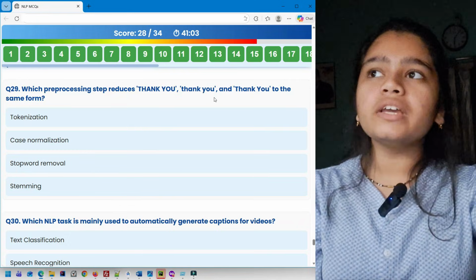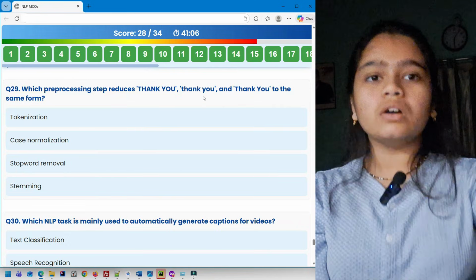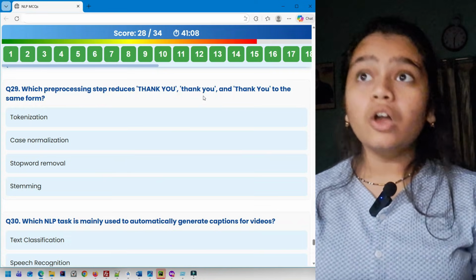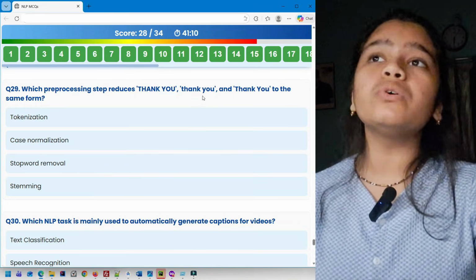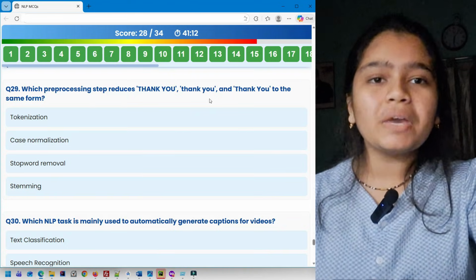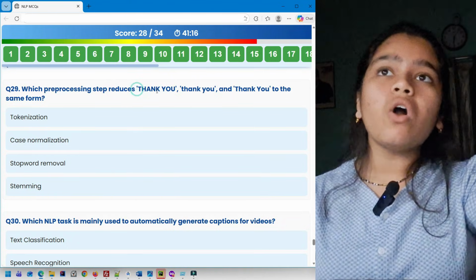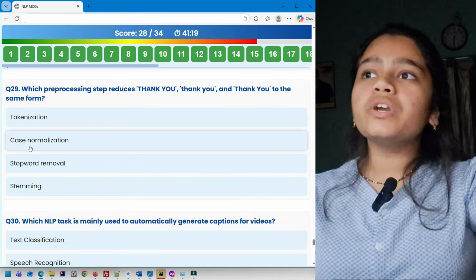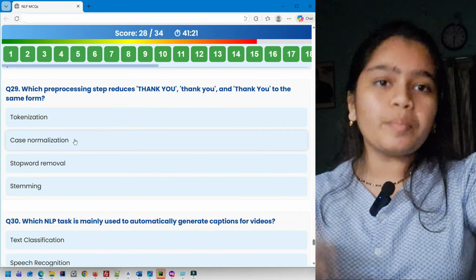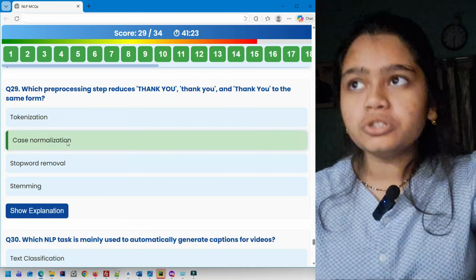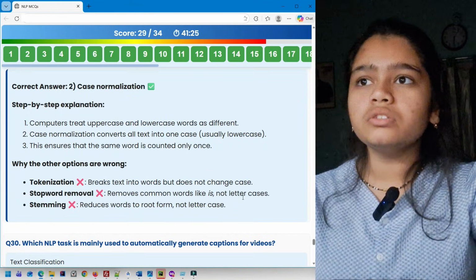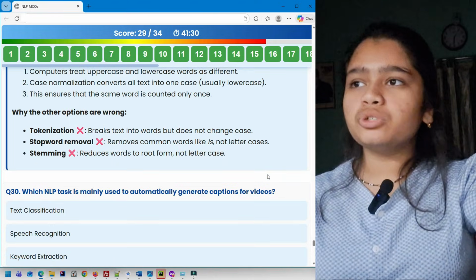Now many students will think reduce to the same form means reduce to the base form, that means stemming. No. Here what will you reduce? Thank you is already in its base form. Here what you can do is reduce them to all lowercase. So what you can do is case normalization. Case means uppercase, lowercase. So this is going to be option 2. Here is the explanation.